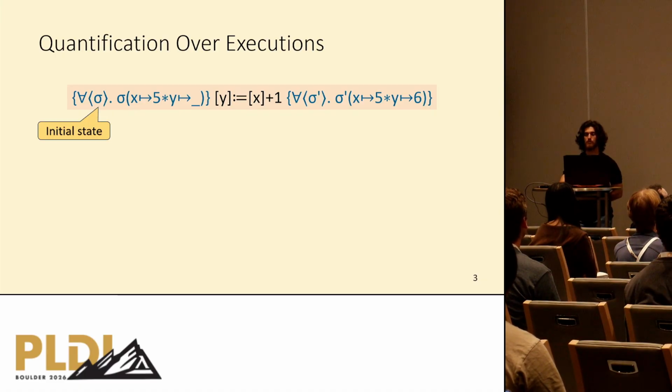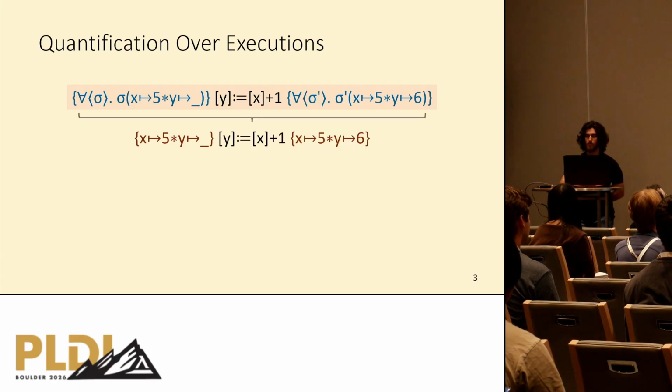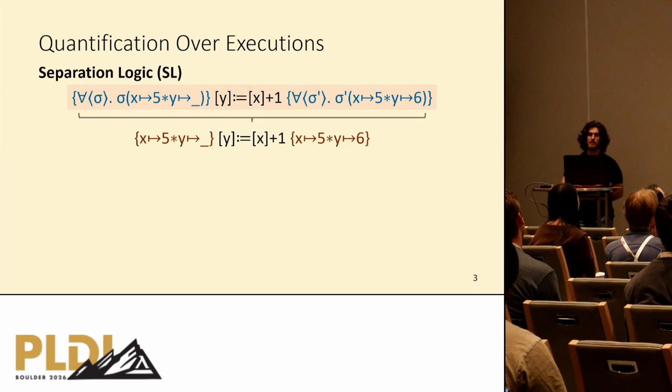Then if we execute the program that at y we assign the point at x plus 1, then we end up with a set of reachable states where all these reachable states satisfy that x points to 5 and y points to 6 and they are disjoint. Now if we look at the following separation logic triple, which is the same as the above, but without the universal quantifier, it turns out these two have the same satisfiability. That means that we can express separation logic by just putting an extra universal quantifier.